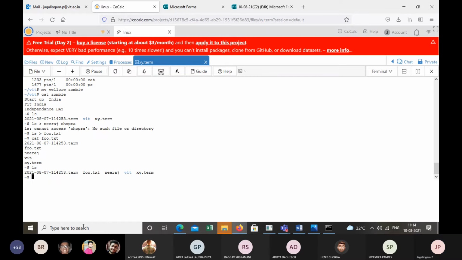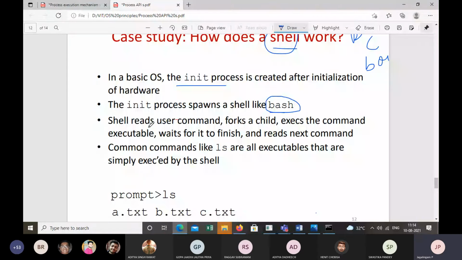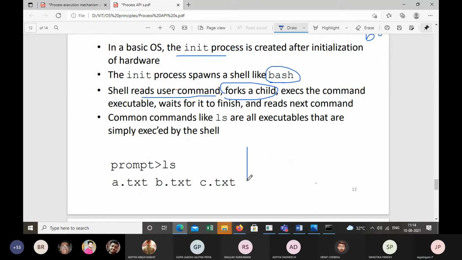What do you mean by this? The shell reads the user command and it forks a child. On the screen, I have a shell. It has a prompt. So the user has entered the command ls. Now when we type the ls command, what happens? The shell forks a separate child process.